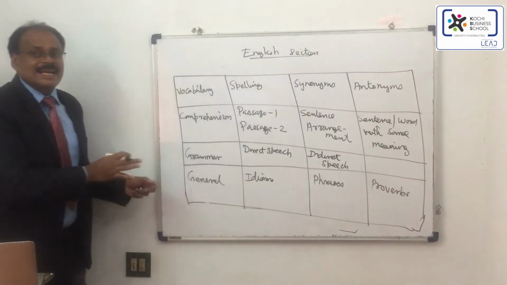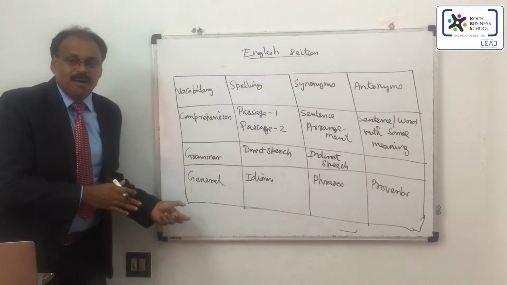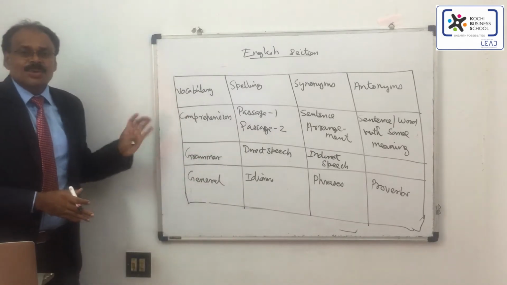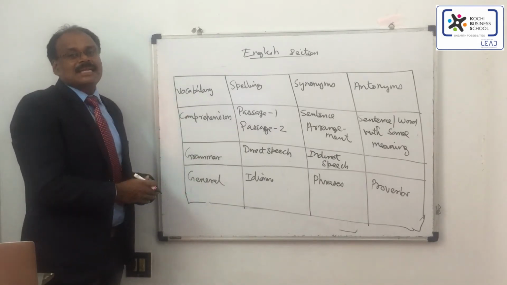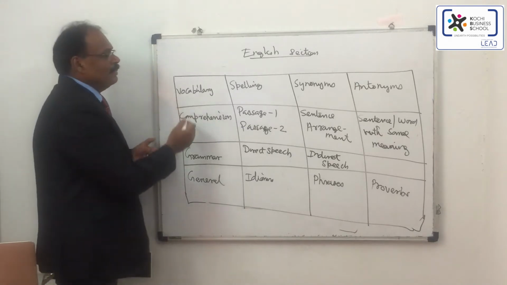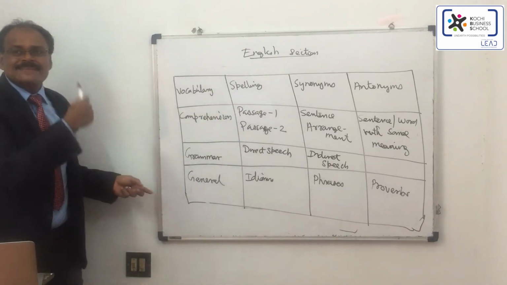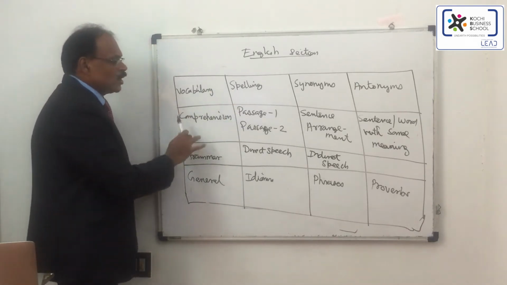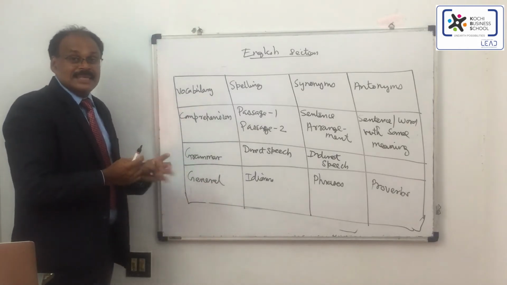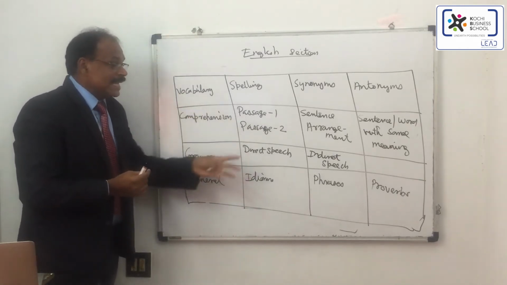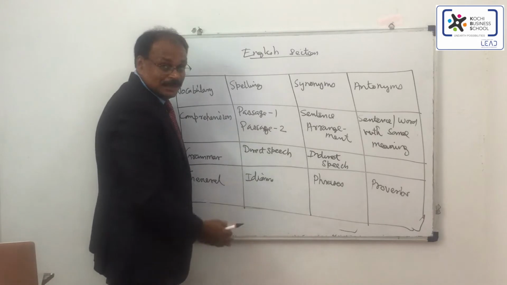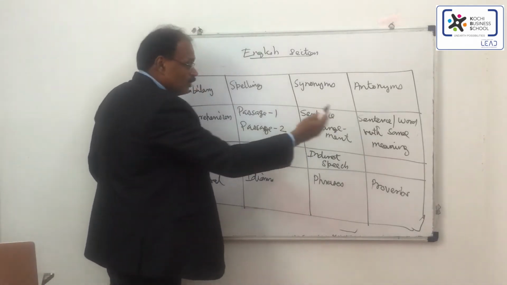This analysis is based on the repeatedly asked questions from the previous KMAT question papers. So in vocabulary, better prepare spelling, synonyms and antonyms, and in comprehension you will get 2 passages of 5 plus, that is 10 questions. Sentence arrangement is pretty easy, or sentence or word replacement.